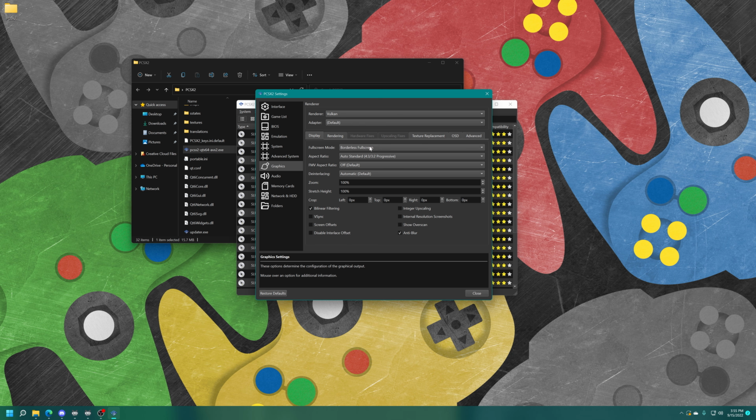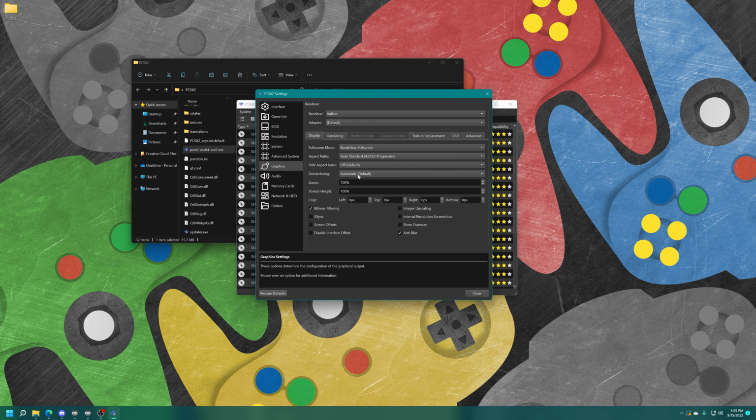But now we have a bunch of stuff down here you can change. So you could change the full screen mode. Apparently not, never mind. Aspect ratio, so I like to set this on a per game basis. So for widescreen games, I do 16:9, then standard for non-widescreen games. And this is all stuff you could change on a per game basis. I'm going to go over that here in a little bit.